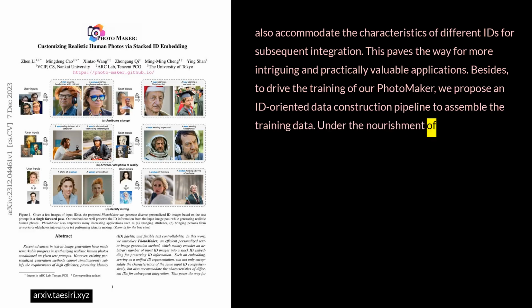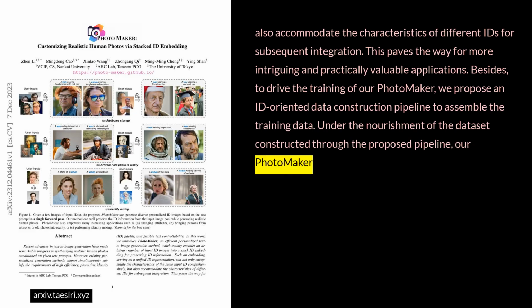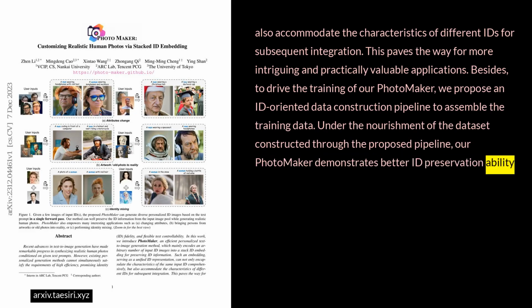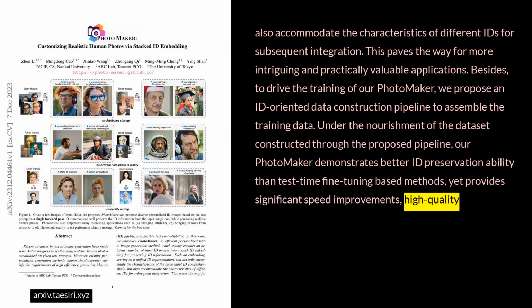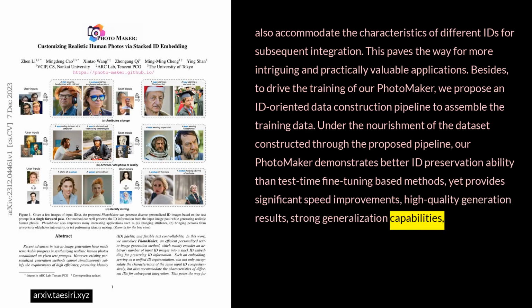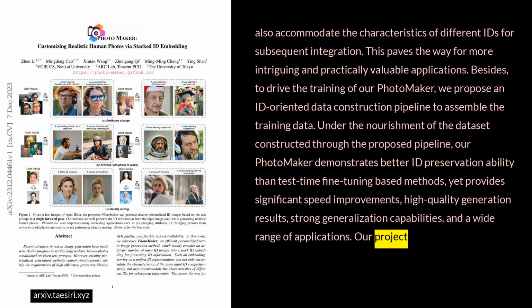Under the nourishment of the dataset constructed through the proposed pipeline, our PhotoMaker demonstrates better ID preservation ability than test-time fine-tuning-based methods, yet provides significant speed improvements, high-quality generation results, strong generalization capabilities, and a wide range of applications. Our project page is available at the project's website.